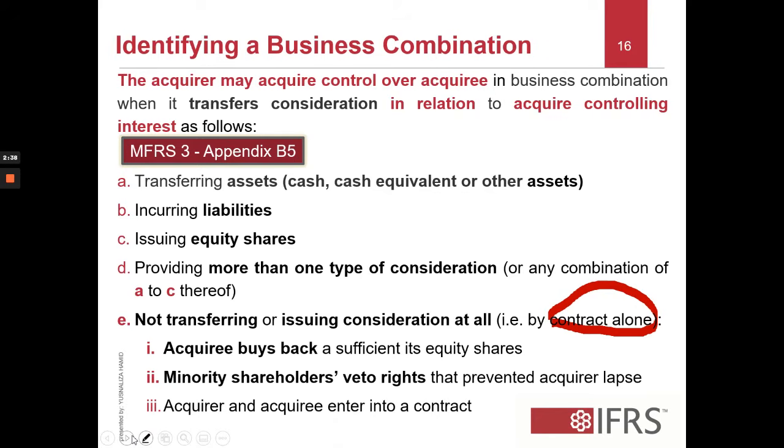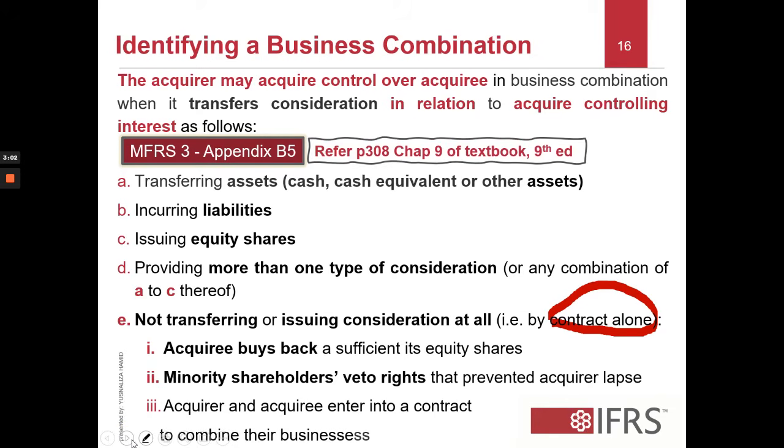The third one is that maybe the acquirer and an acquiree enter into a contract that gives the acquirer the right to control, even though no consideration has been involved. That is the contract to combine their businesses. So for details, you can refer to the textbook, chapter 9, page 308.